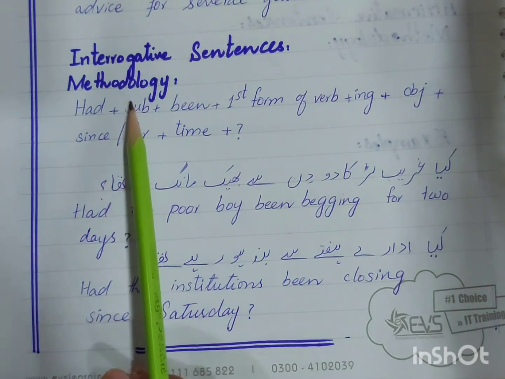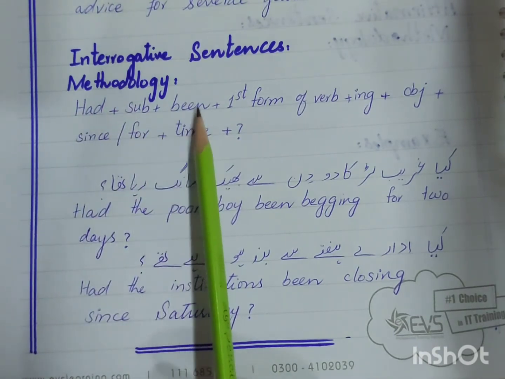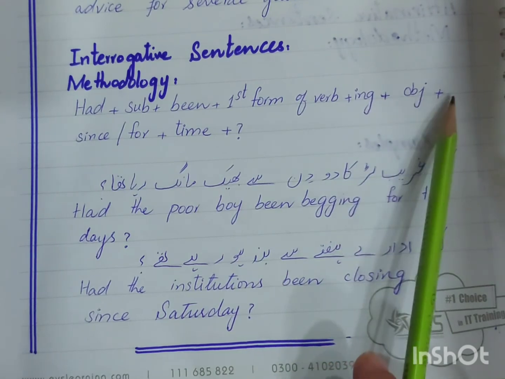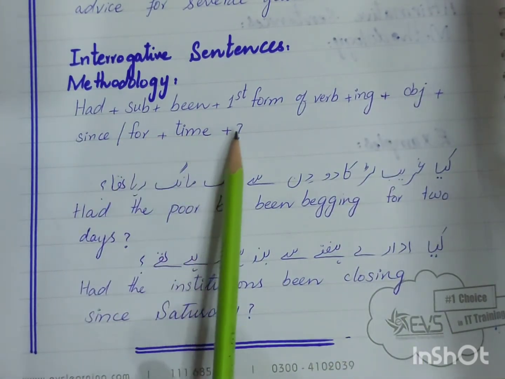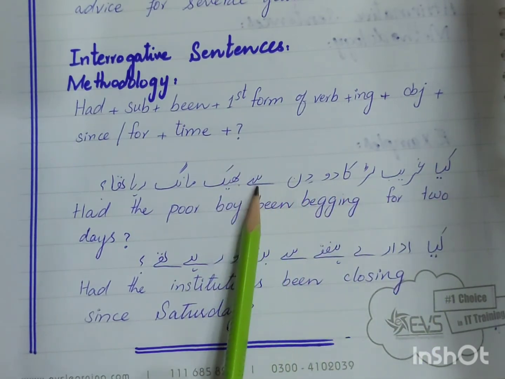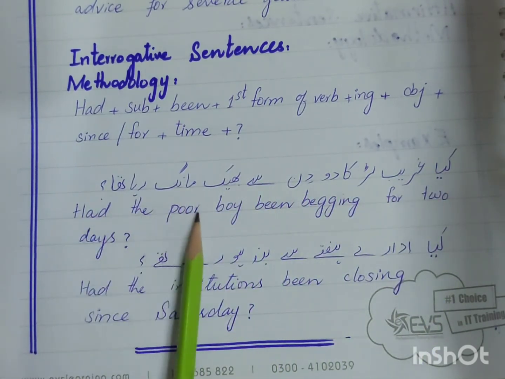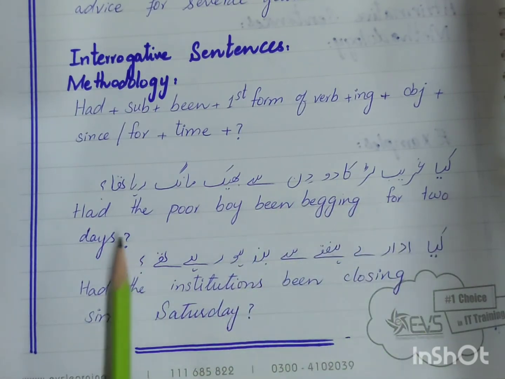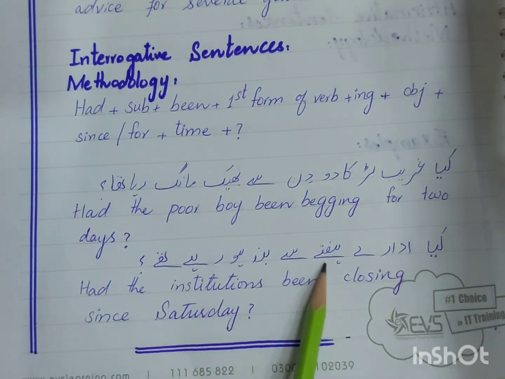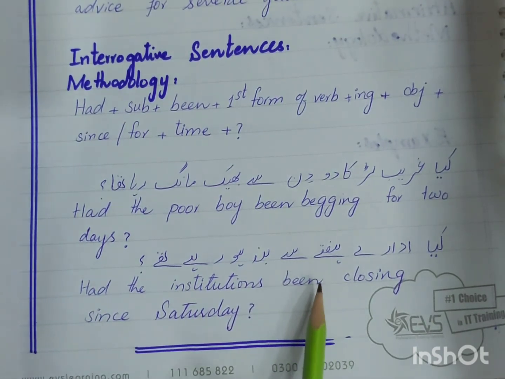Interrogative sentences. Methodology. Had plus subject plus been plus first form of verb plus ing plus object plus since or for plus time and then question mark at the end. Had the poor boy been begging for 2 days? Had the institutions been closing since Saturday? Here Saturday means the day of the week, not 1 week or 2 weeks.